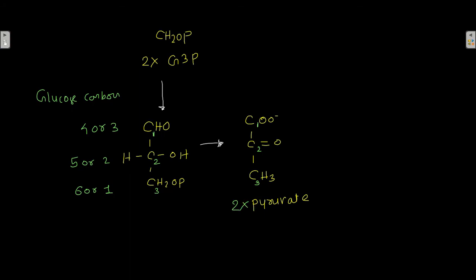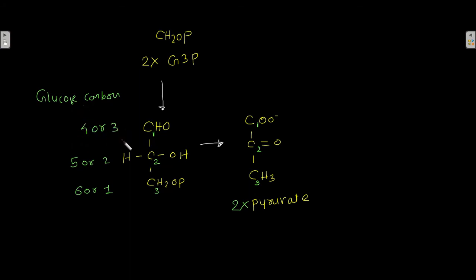Now, as you can see, the pyruvate and this G3P, that is glyceraldehyde 3-phosphate, are made up of 3 carbons. This is first carbon, second carbon, third carbon of glyceraldehyde 3-phosphate, and this is first carbon, second carbon, third carbon of the pyruvate. Now this first carbon is derived from the 4th or 3rd carbon of the glucose.